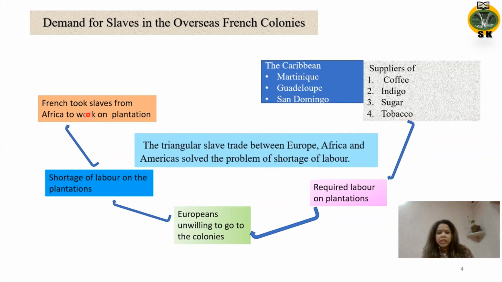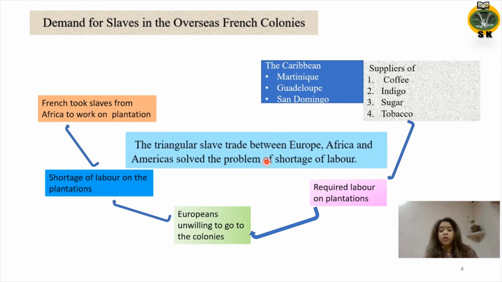The triangular slave trade between Europe, Africa, and the Americas solved the problem of shortage of labor. The Americas included both North America and South America.